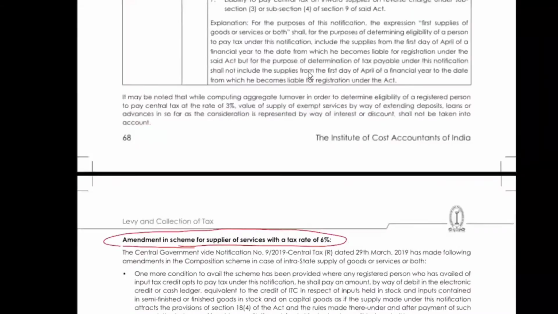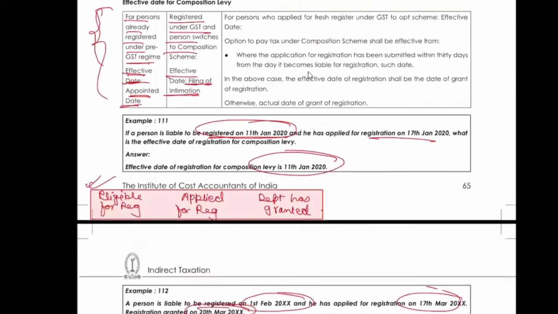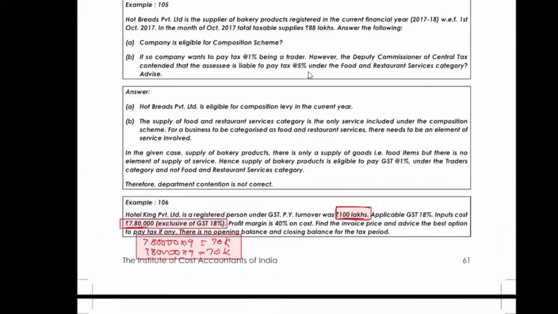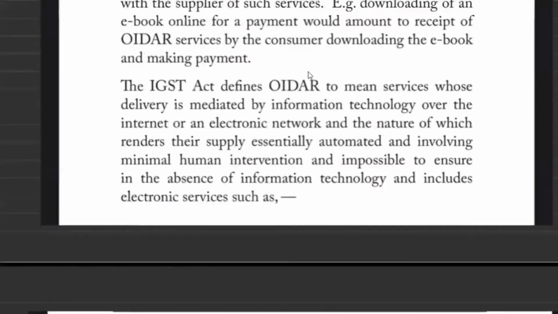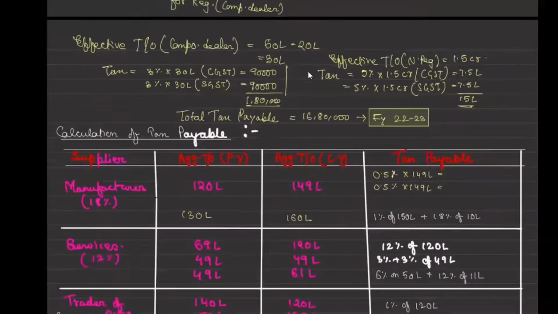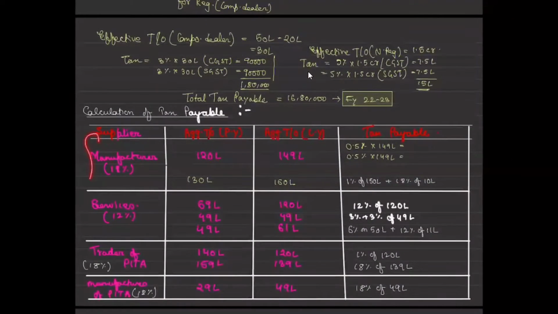And these were the examples. These were only the scenarios which I made like this. These are the same examples, I took them from there only.